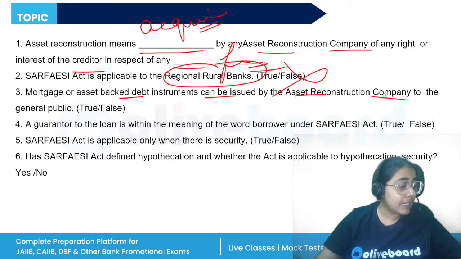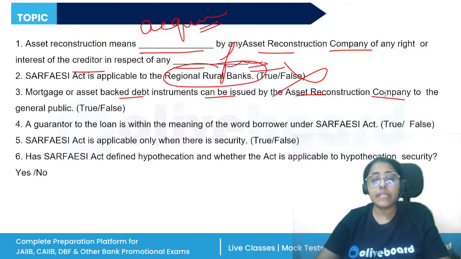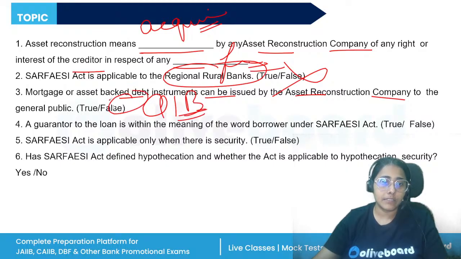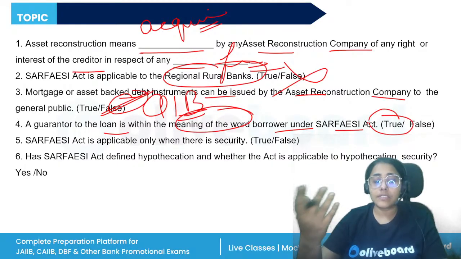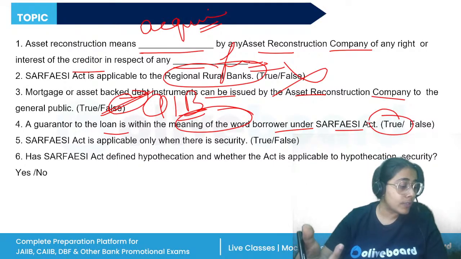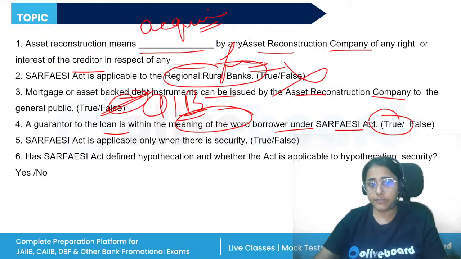The security interests which are created by the ARC are to be issued only to the qualified institutional buyers. So this is false. A guarantor to the loan is within the meaning of the word borrower under the SARFAESI Act. Is this statement true? Yes, this statement is true. So the mortgagee, the secured creditor, can enforce their action against the borrower and the guarantor as well.